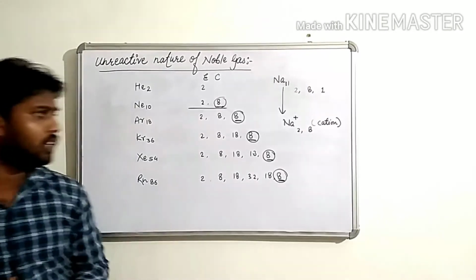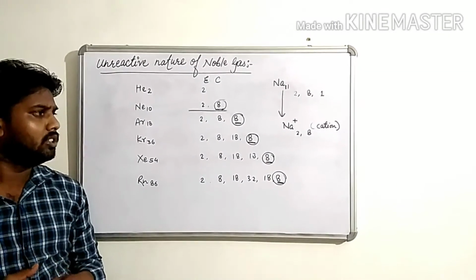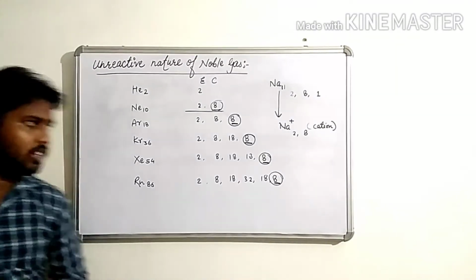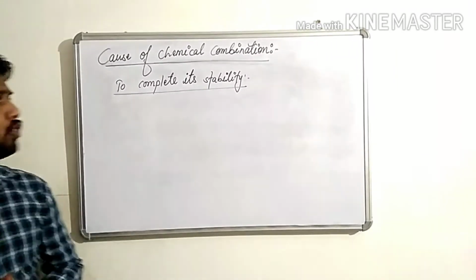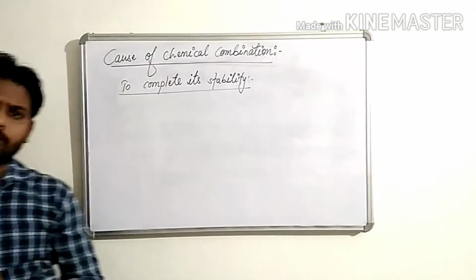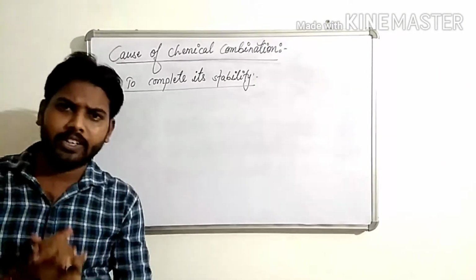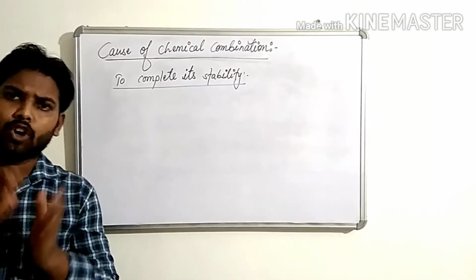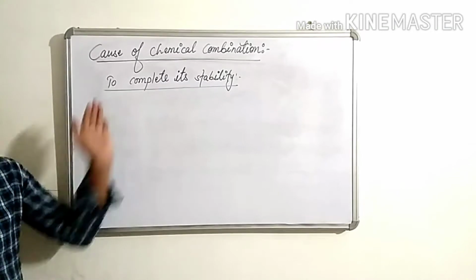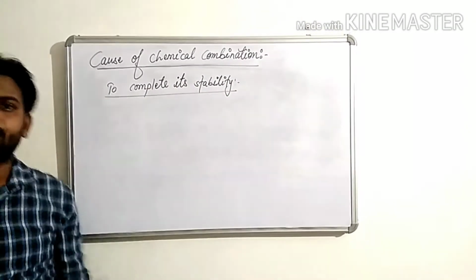Okay children, now we will see the cause of chemical combination. Why do metals and non-metals combine? Why do non-metals combine? See children, to complete their stability.